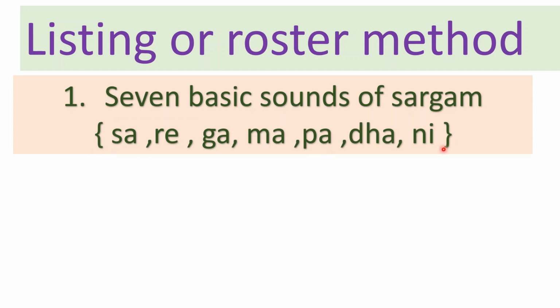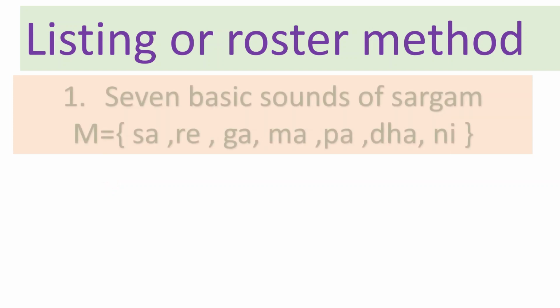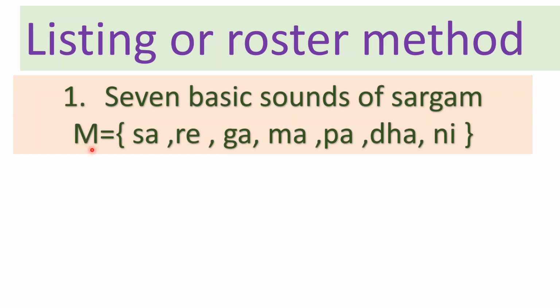We write the set using this kind of brackets. All the elements, meaning members of the set, are separated by commas, and you can write the name of the set with some capital letter. We write the name of this set as M, capital M.